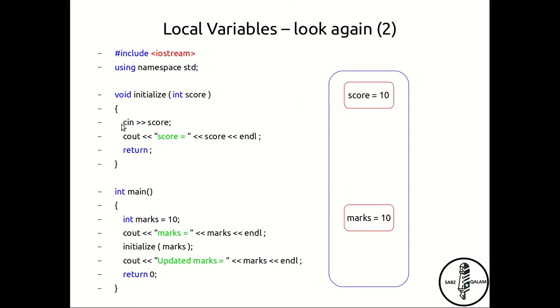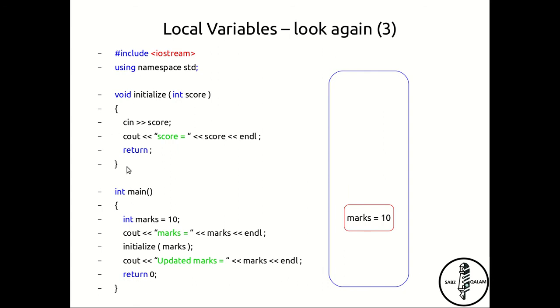So now when score was updated, in our example we updated to 55, we see that it was in fact this location that got updated, not this. So when this was updated, it did print score to be 55, and when it returned, because it didn't return anything, we were printing C out. But when we returned, this location gets discarded.